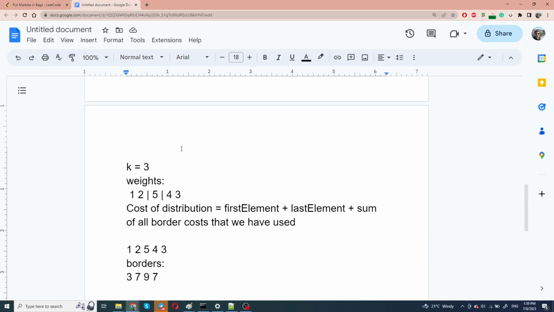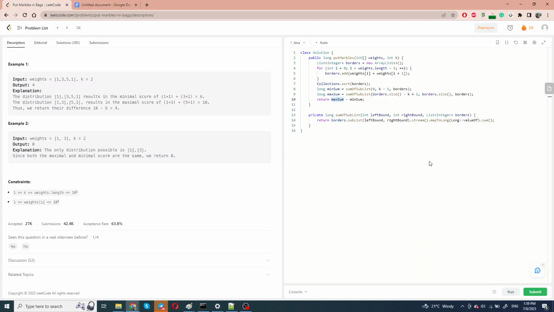And yeah, here I defined the cost of the distribution as first element plus last element plus the sum of these border costs. But when we substitute max cost minus minimum cost, these two values will cancel out and they will be equal to 0, so we don't care about them. And that's why we can just calculate the weights of the borders, sum them and just subtract the minimum sum from the maximum sum.